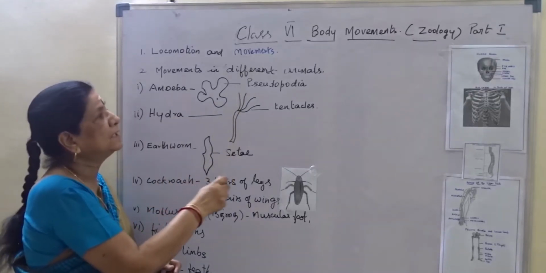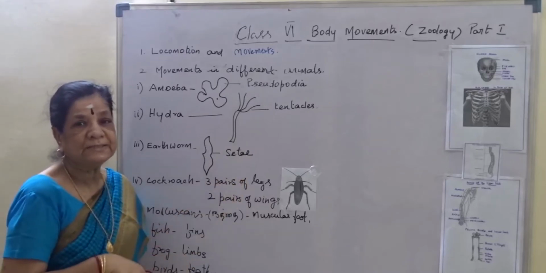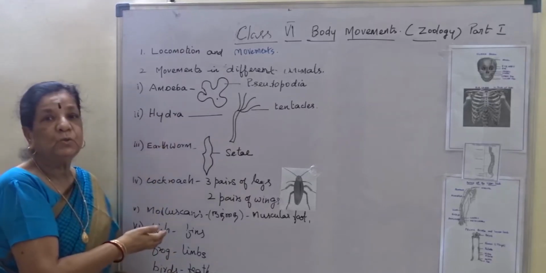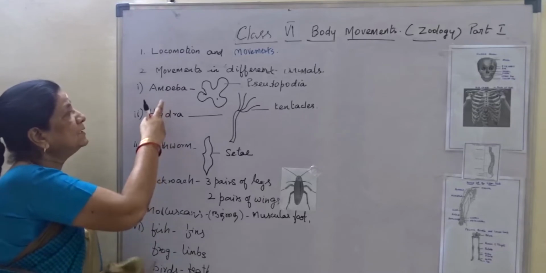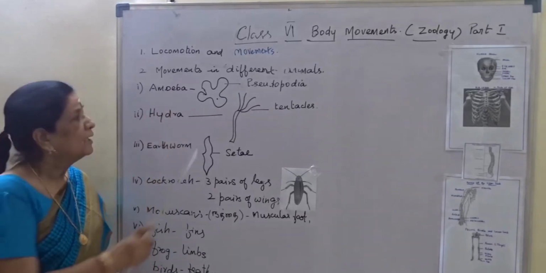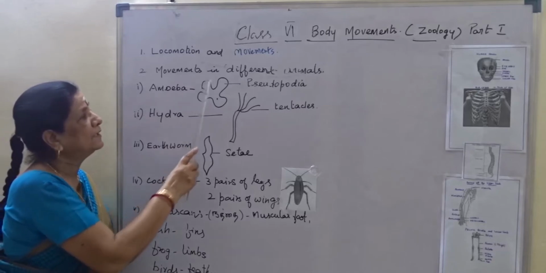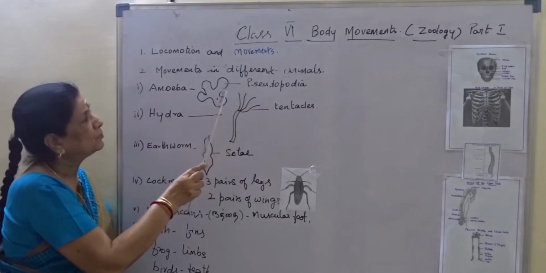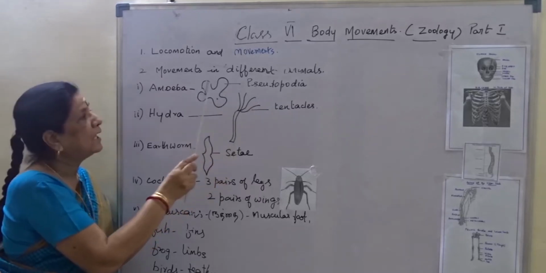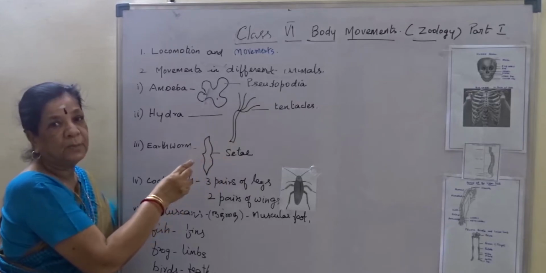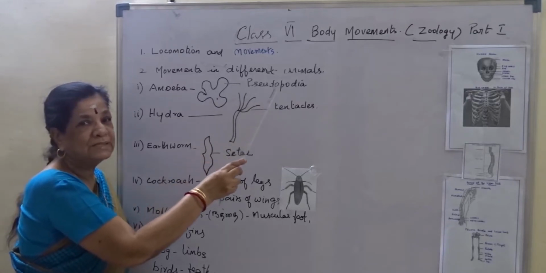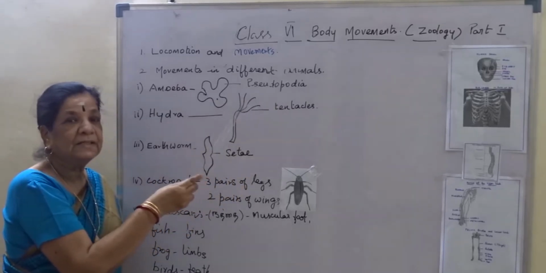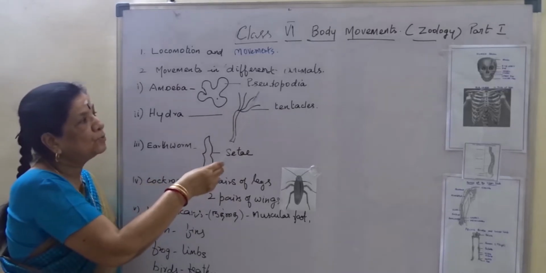Now this movement in different animals, as we are saying, first one I am talking about the lowermost group of animals. First one is amoeba, lowermost unicellular animal having indefinite shape like this, and this is called pseudopodia. The projection is called pseudopodia. With the help of pseudopodia, the amoeba will move from one place to another. But here in amoeba, the movement is very slow only. It cannot run.